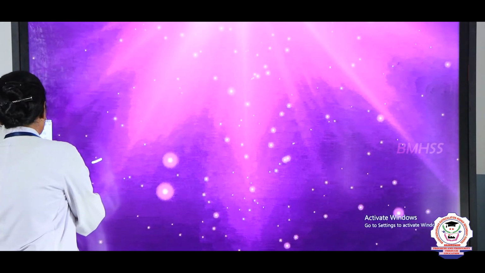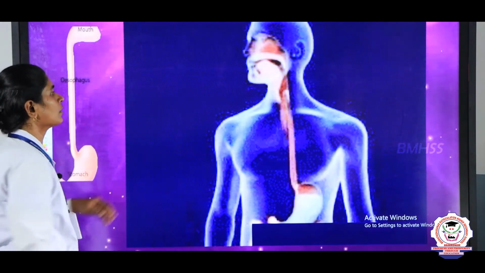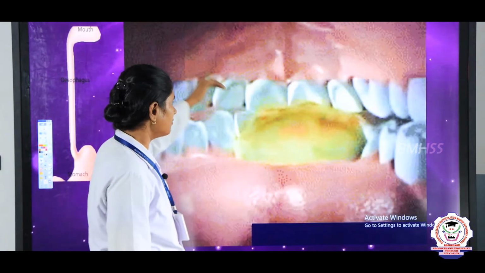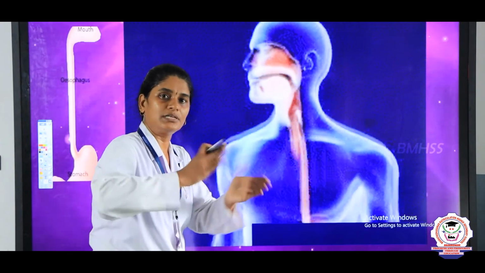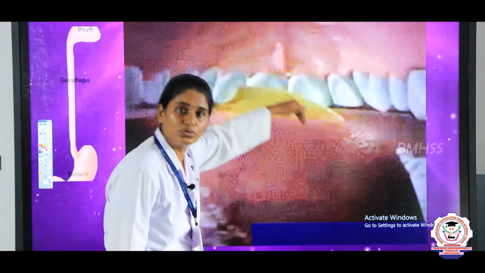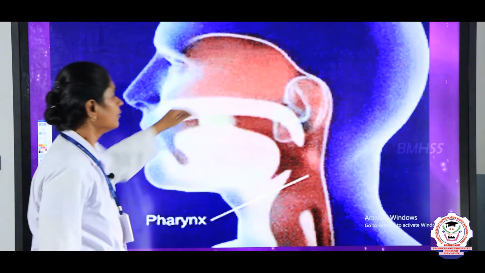Next we will see what happens when we eat the food. Once we eat the food, the teeth chew it, the tongue helps in turning the food, and the food is ingested through the food pipe. Okay. Here you can see the food pipe.